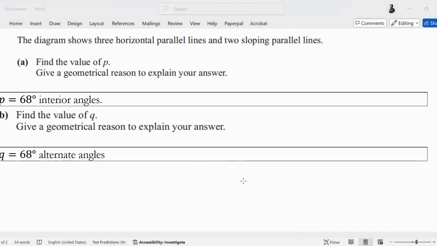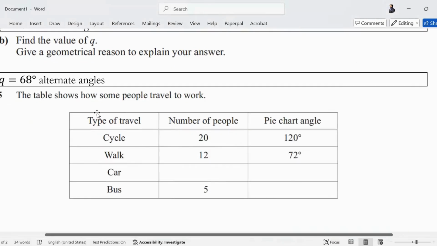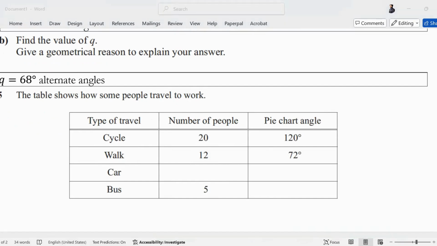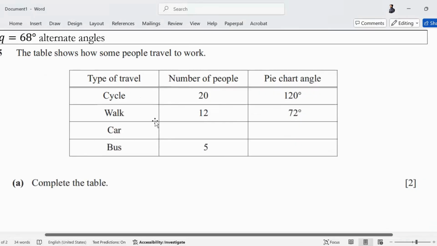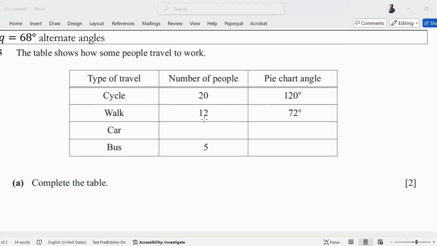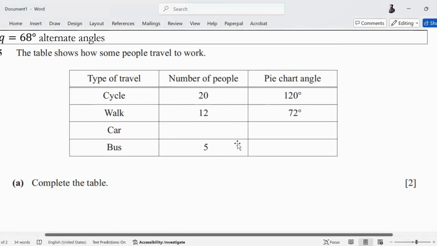Moving on to question number 5. The table shows how some people travel to work, and then the question wants us to complete the table and the pie chart. पहले तो table complete करते हैं. How do we complete the table? Yes, बच्चों. How can we complete the table?